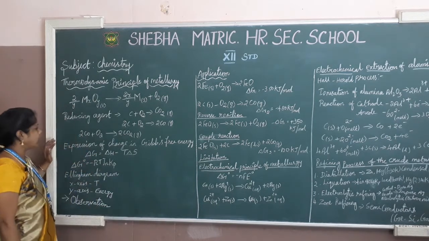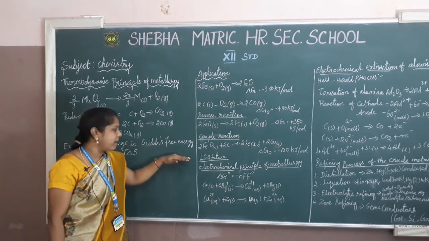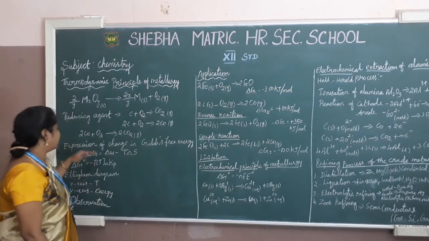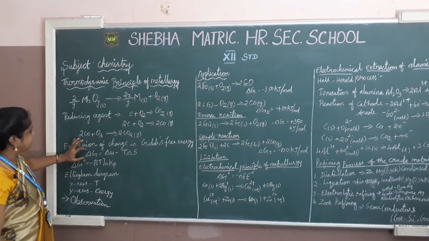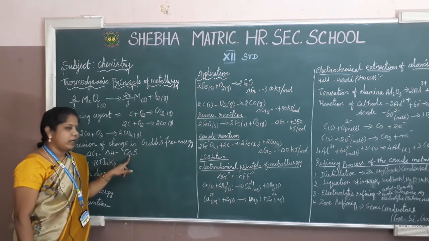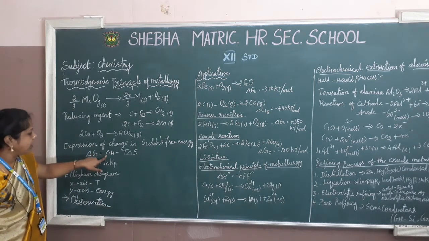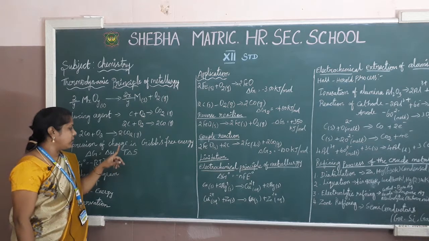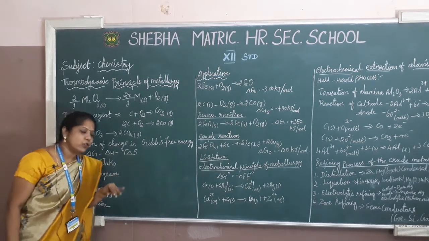Okay, then go for the Gibbs free energy. In this Gibbs free energy, which you already studied in the 11th standard, the simple expression is delta G is equal to delta H minus T delta S. Delta H means the change of enthalpy, T is obviously the temperature, and delta S is the change of entropy.